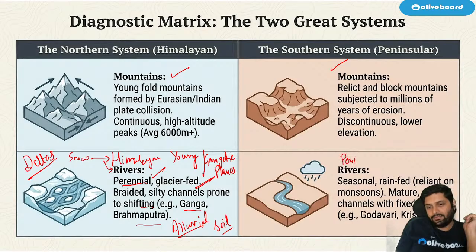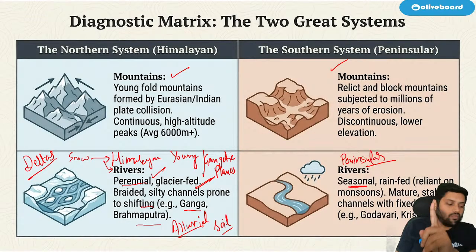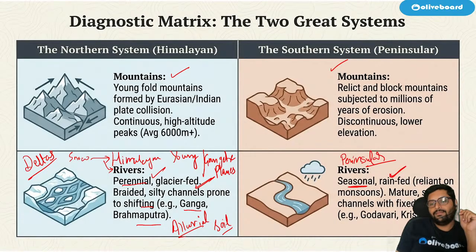Now let us come to peninsular rivers. Peninsular rivers are seasonal. First thing is they are seasonal, except one exception. I'll tell you what exception that is. Peninsular rivers are seasonal because they depend on rain. They are rain fed, reliant on the monsoon. That's why they will not have water all the time. Only when the monsoon comes, they have water.